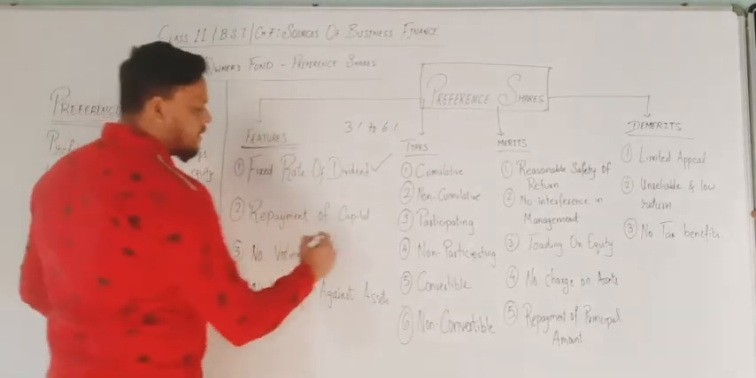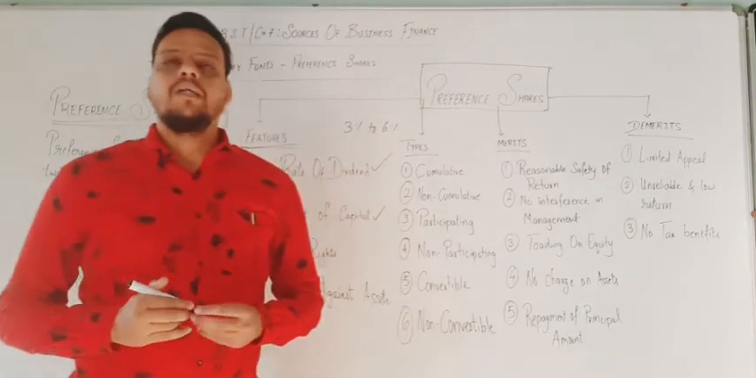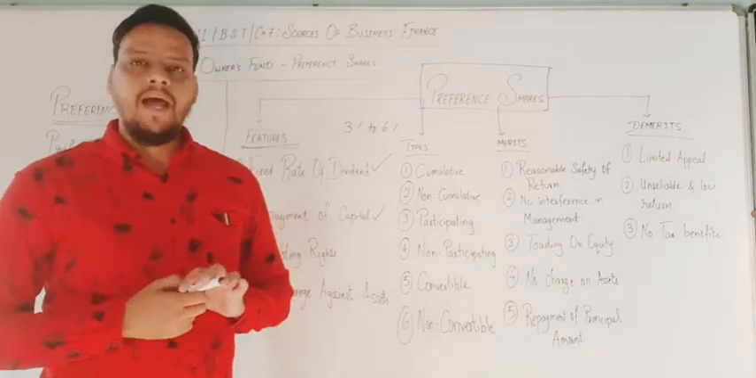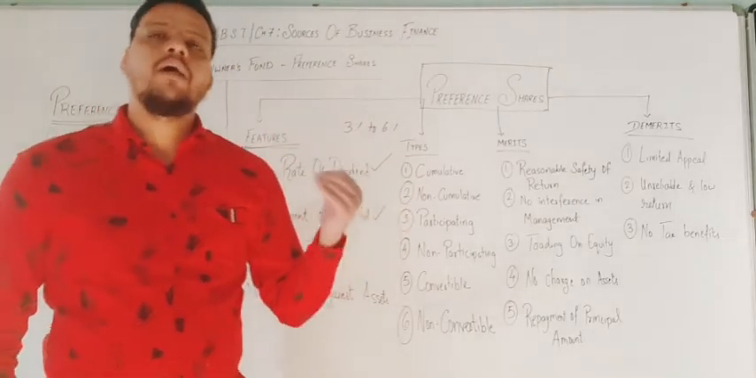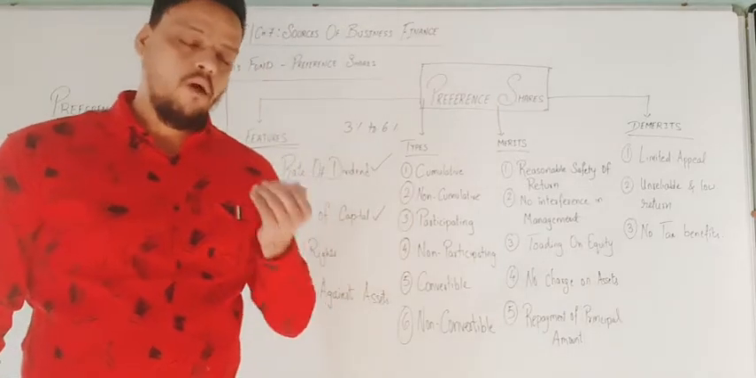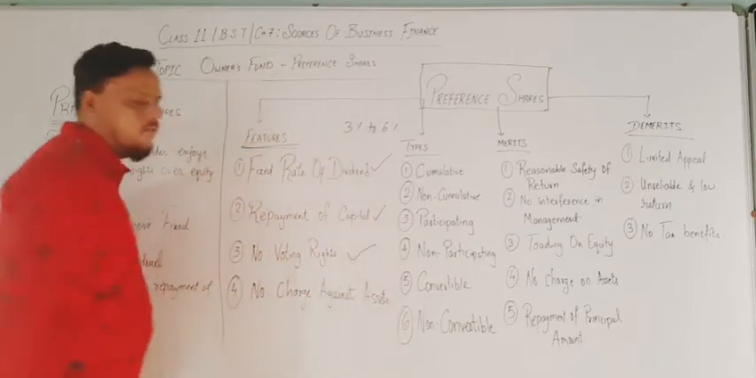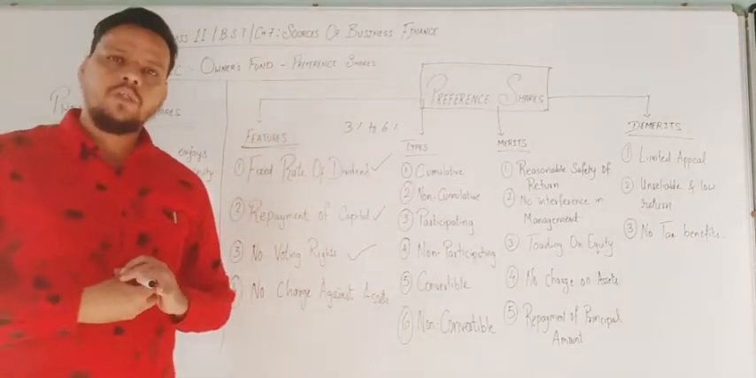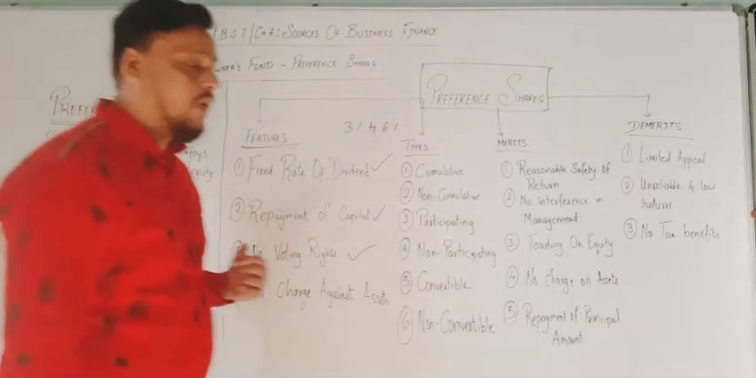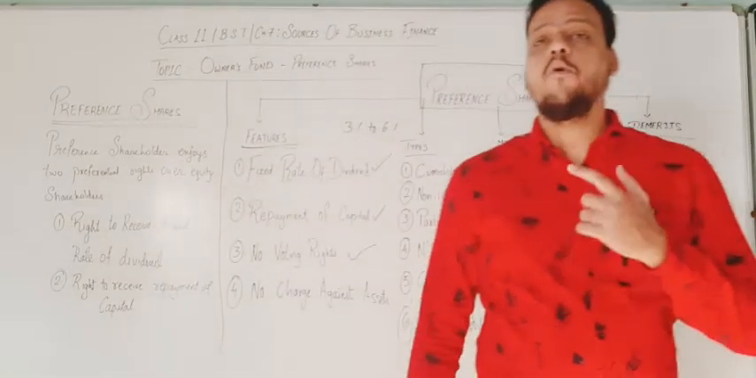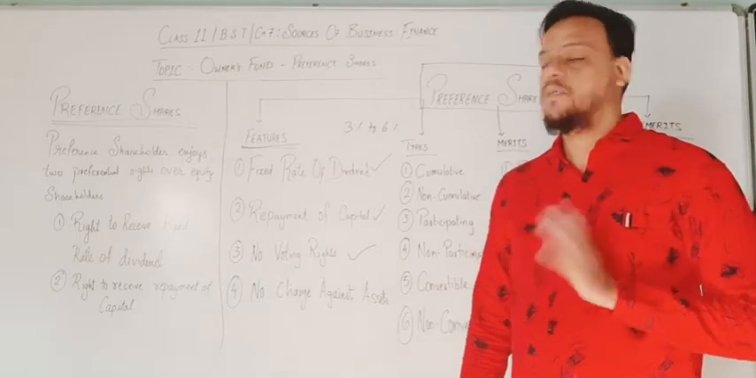Next point is repayment of capital. As I already mentioned in the introduction, the preference shareholder gets money back after a specific period of time. When the maturity period gets over, the amount is given to them along with the dividend. Next point is no voting right. Whereas the equity shareholder gets the right to vote and participate in management decisions, as I mentioned, preference shareholders do not get any voting right except on matters related to their money.